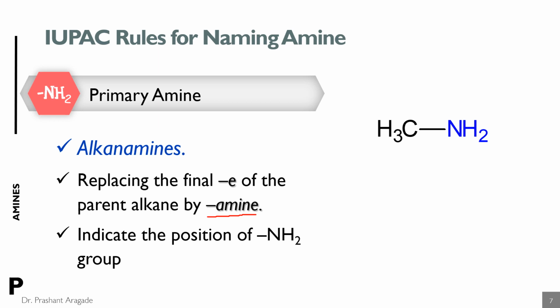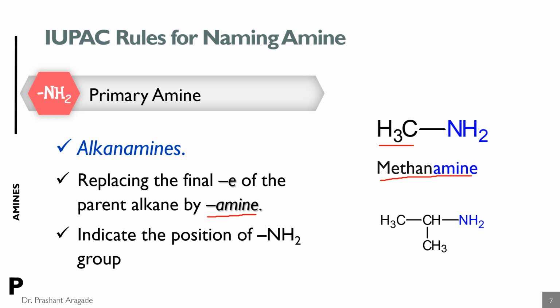For example, this is the example of a primary amine in which the amine group is attached to a methyl group. So the name of this is methane. So the E of methane is replaced with amine. So the name of this compound is methanamine.